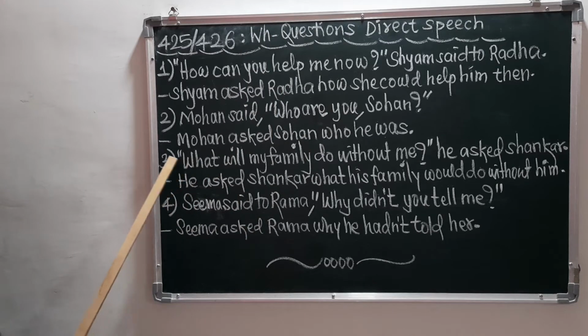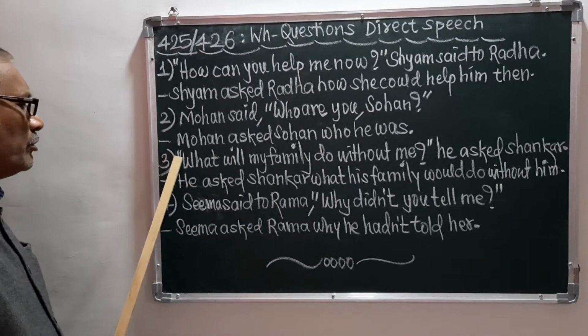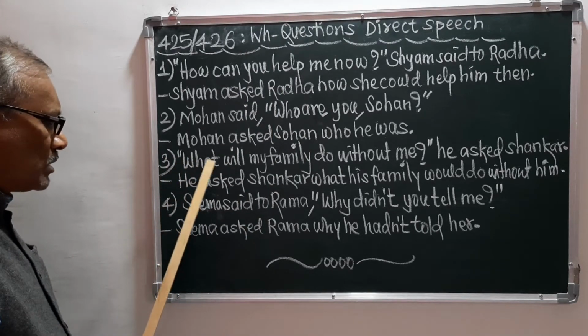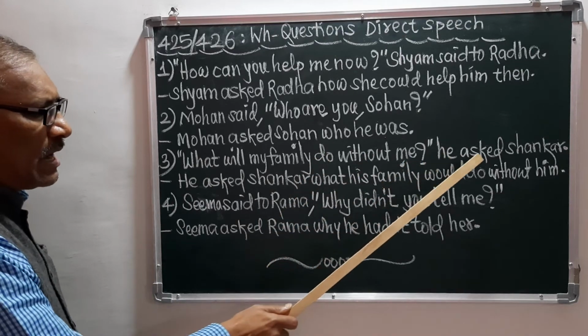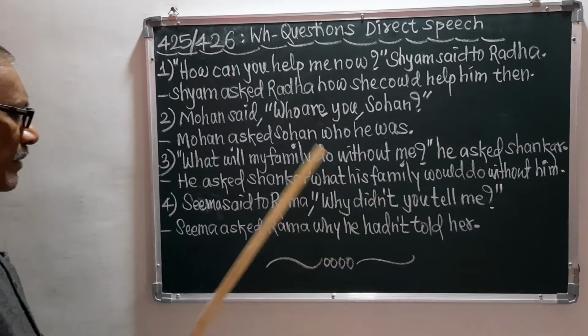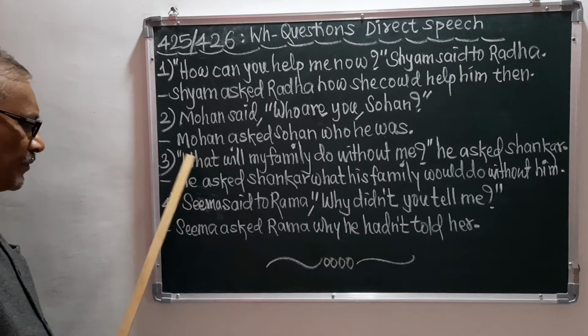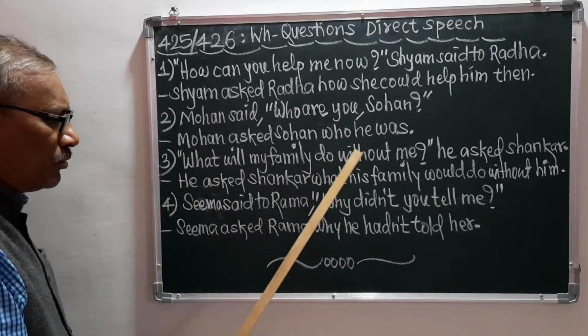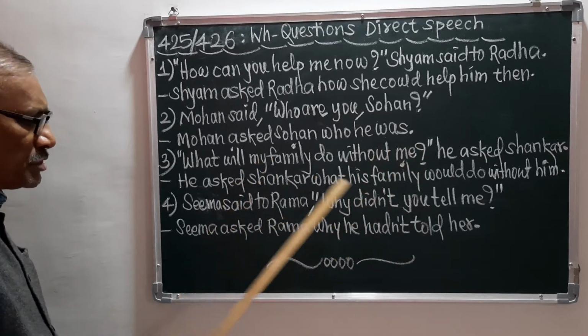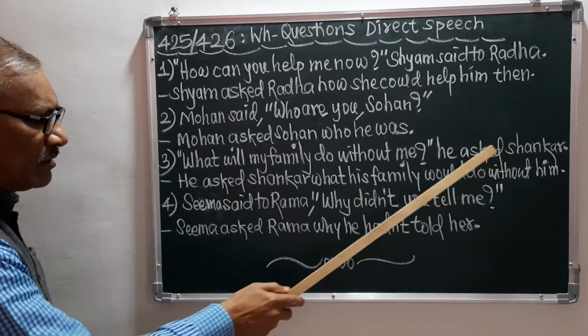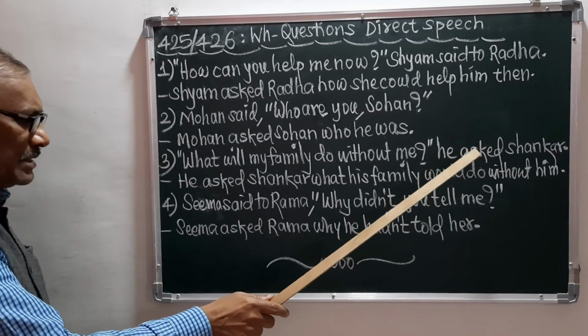Now I am going to the third example, and the third example is, what will my family do without me? He asked Shankar. So remember, this is the direct speech: what will my family do without me, question mark. And he asked Shankar is the reporting verb part.